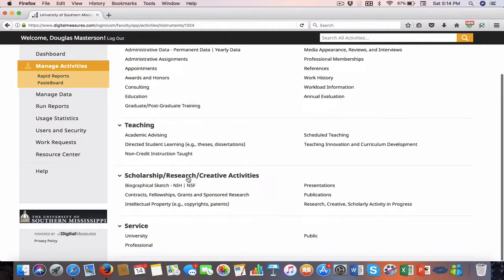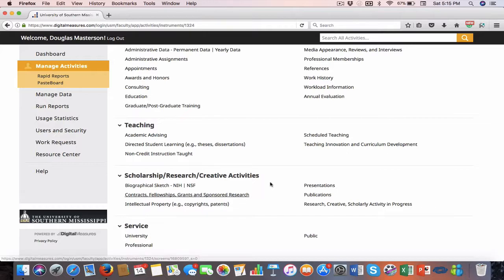Scholarship, research, creative activities. There's a place here where faculty can build NIH and NSF biosketches. They can put in information on contracts, fellowships, grants, and sponsored research. We are in the process of working on this particular field, so there shouldn't be much, if any, data in there yet. We're going to pull that data straight from ORA, and we're working with them to get the data in the format that we need, so that's why we're a little bit behind with that. But that'll be available, and it'll be pulled every semester.